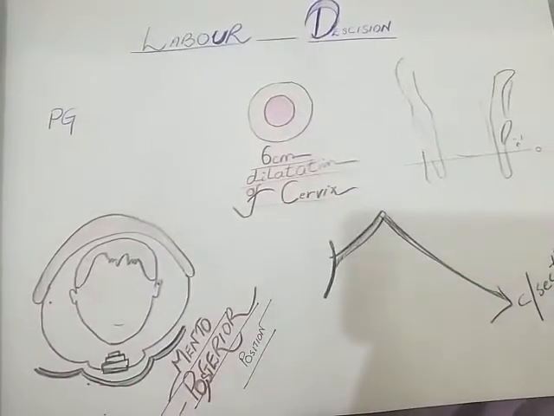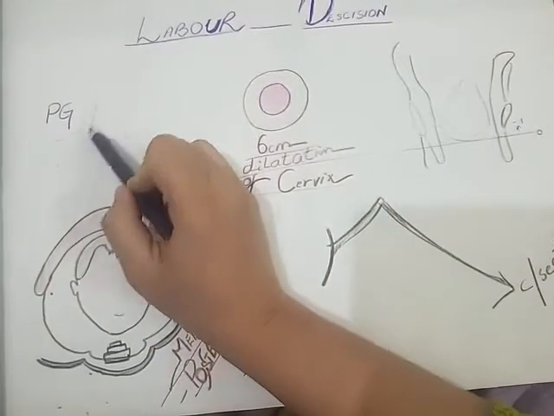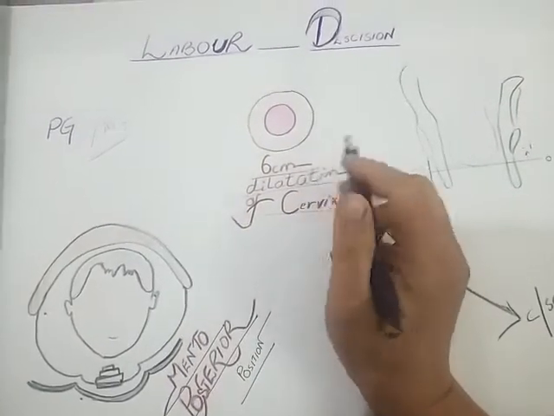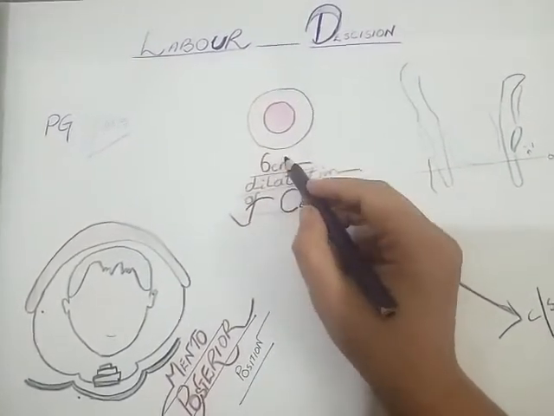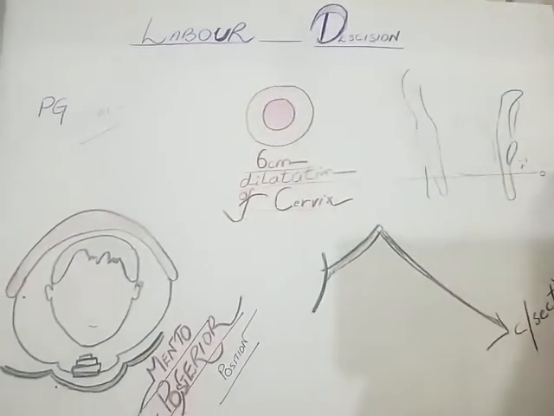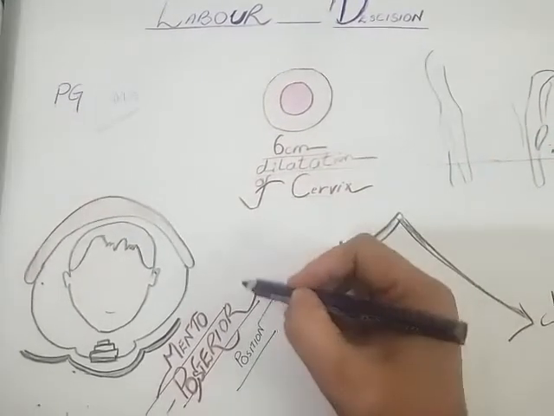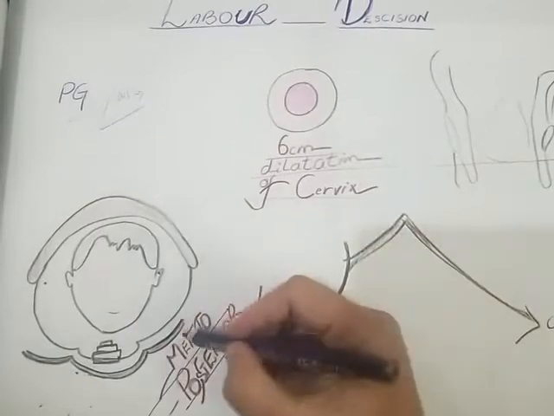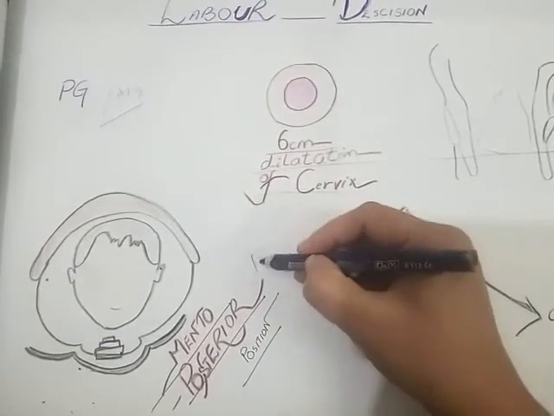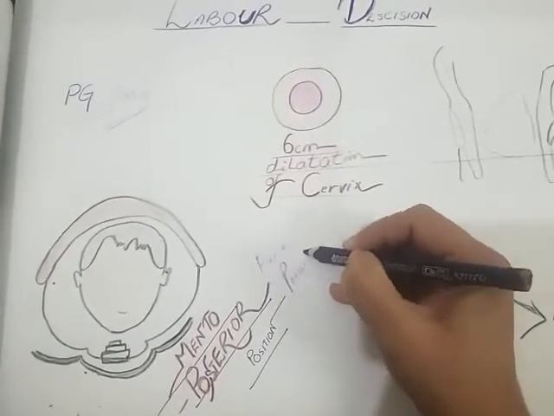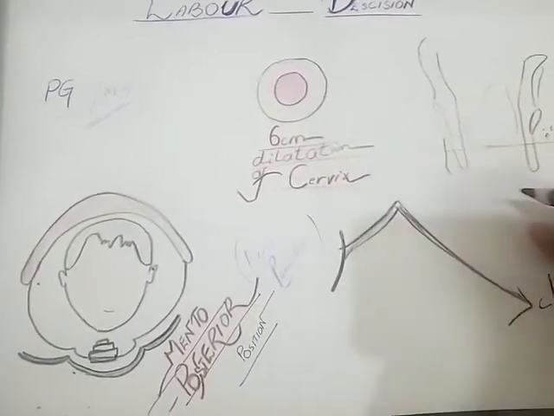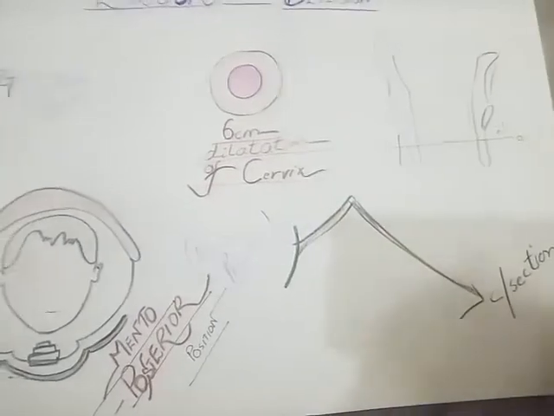Now there are two different situations in which there is a primary gravida, or you can say multi-gravida, whatever the situation may be. She is in the active phase of the first stage of labor. The cervical os is 6 centimeters dilated, and the head is at about 0 station, or -1. But when we do vaginal examination and try to find out the position of the head, we find out that it is a face presentation with mento-posterior position. Although the patient has not reached the second stage of labor, we will decide to do C-section of this patient.